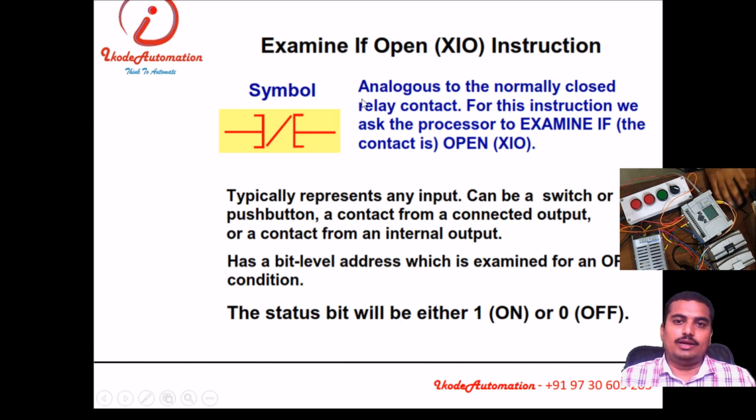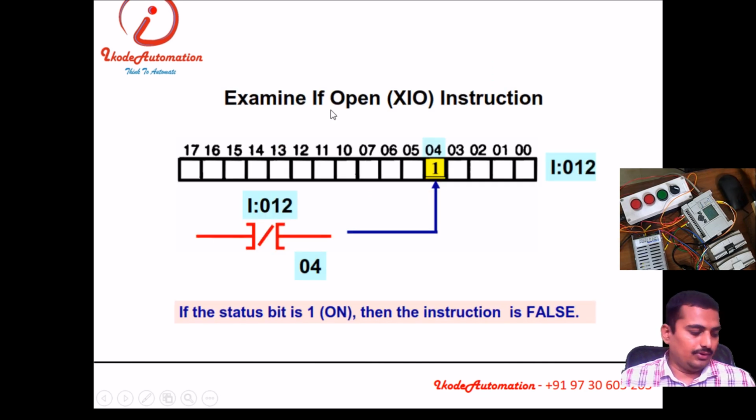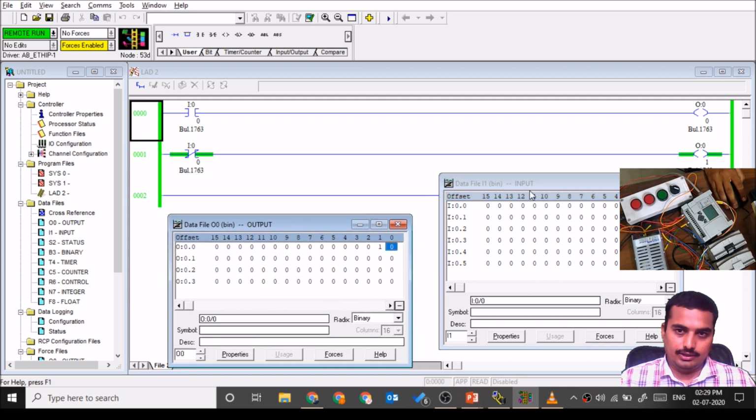Then XIO, examine if open. It will examine for the open condition. If it is open, then it will conduct. If status is 0, it will conduct. If status is 1, it will not conduct. It is equivalent to the normally closed contact of a relay.